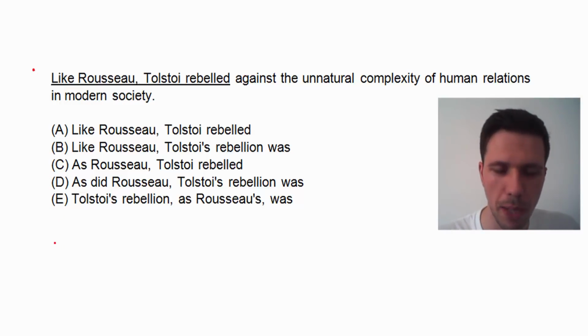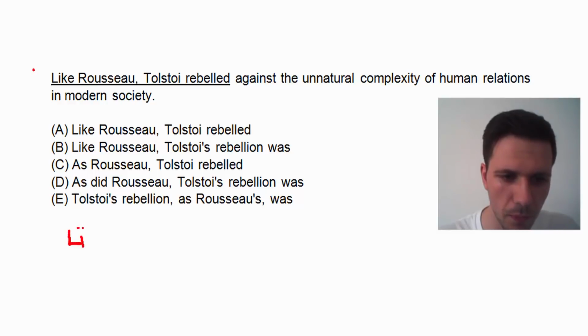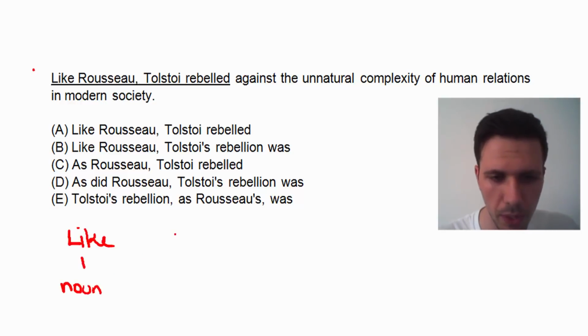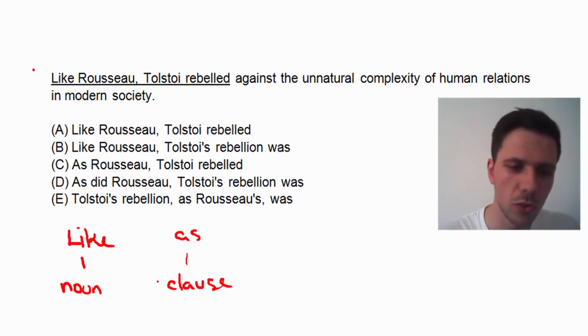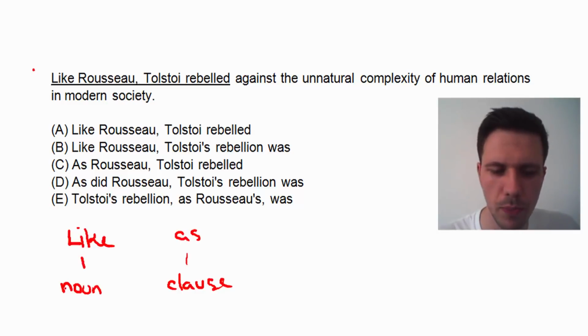This is in the context of comparisons. So when we're using like and as as comparative words, as has other uses that we can talk about another time. But here, when we talk about comparisons, what you need to know is that like should be followed by a noun and as should be followed by a clause. So in a like comparison, you're going to be looking at two nouns. In an as comparison, you're going to have a verb.